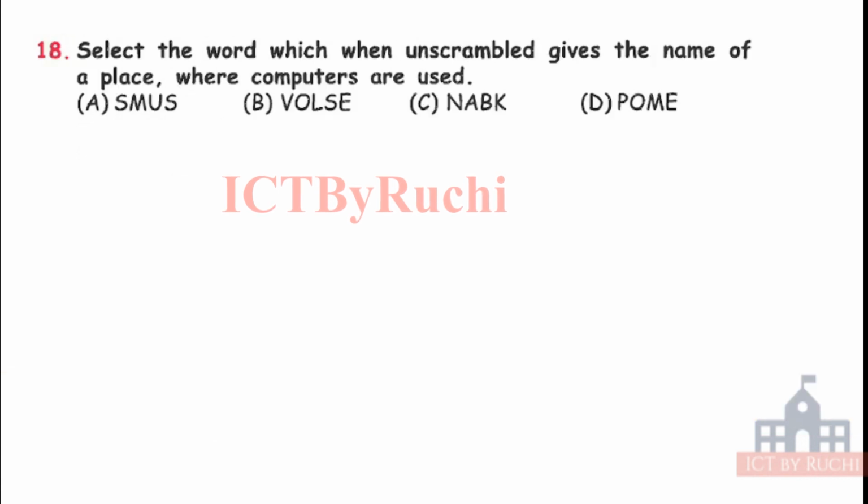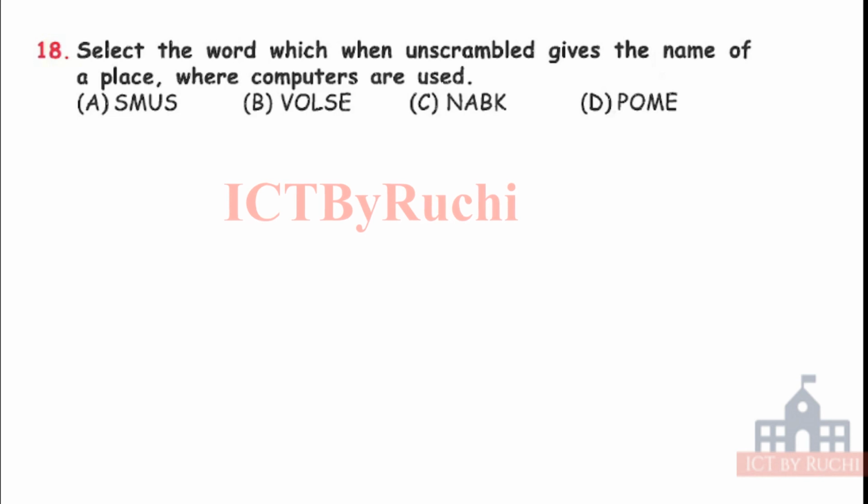Next, select the word which when unscrambled gives the name of a place where computers are used. So SMUS, Volse, Nabec, Bohm. So we have to first unscramble these letters, make a word, and then find out if computer is used there or not. It's a little bit tricky, a little bit time consuming for grade 1, but with practice you will be able to do this very soon. So practice it.